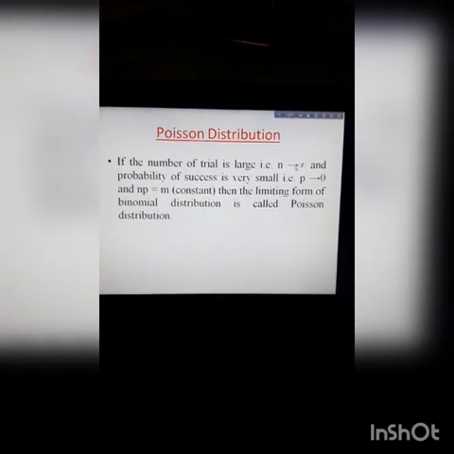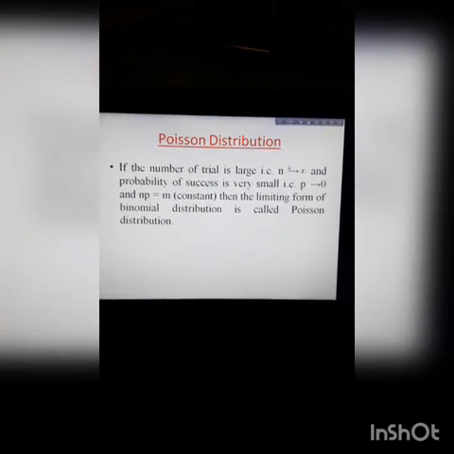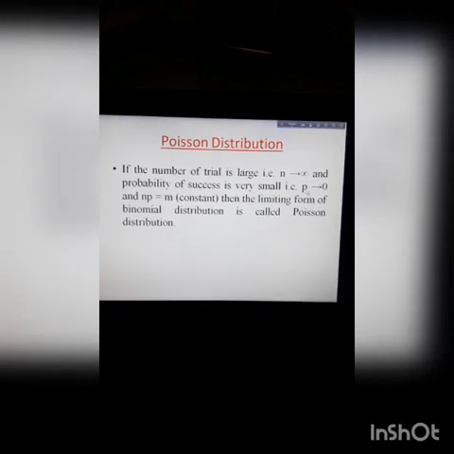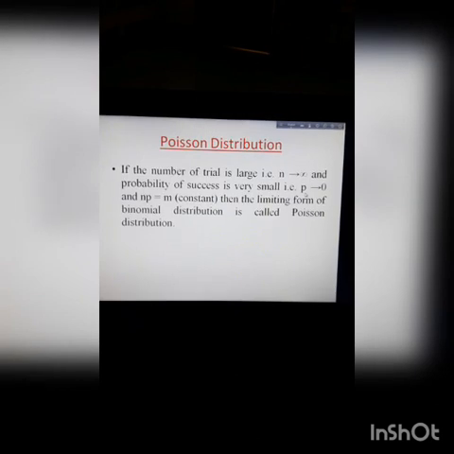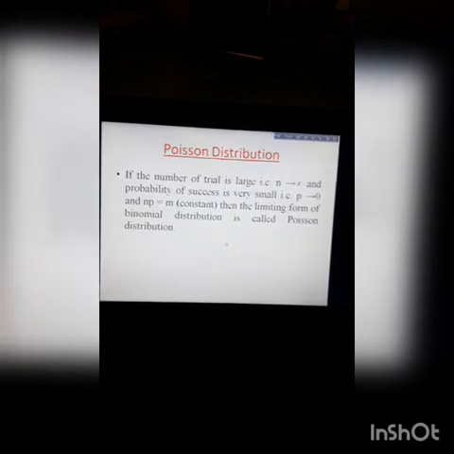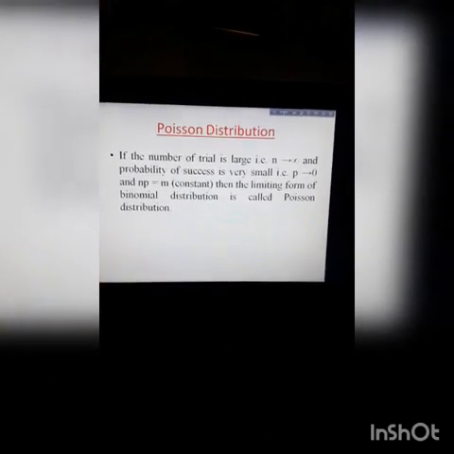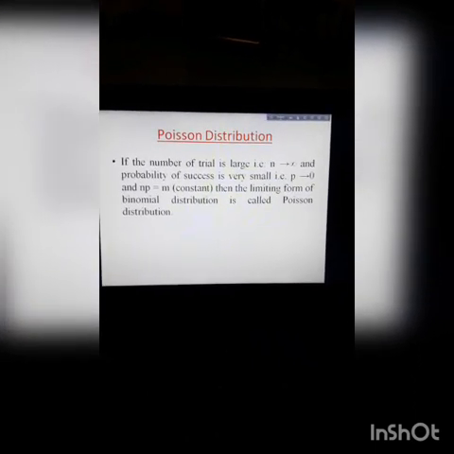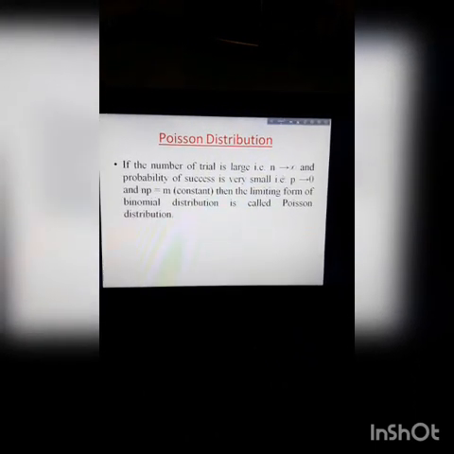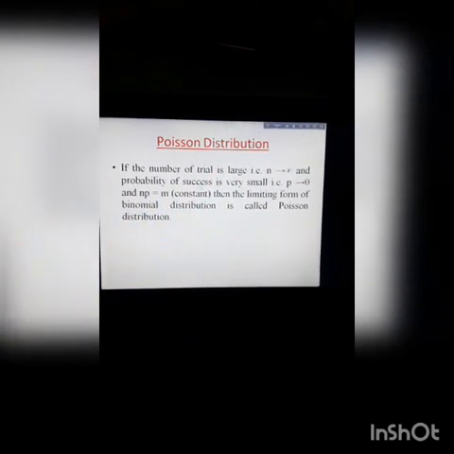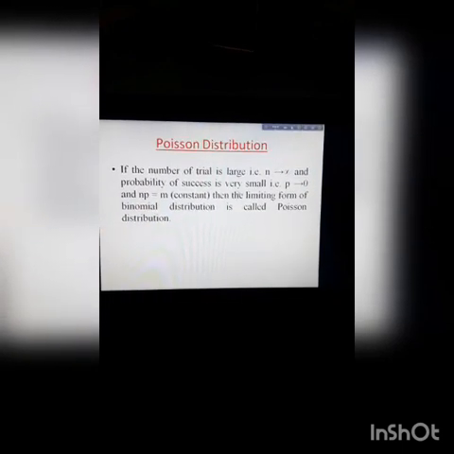Then the limiting form of binomial distribution is called Poisson distribution. There are two key points, which are number of trials is large, that is n tends to infinity, and probability of success is very small, that is p tends to 0. So what is Poisson distribution? Poisson distribution is a limiting form of binomial distribution when the number of trials is very large, the probability of success is very small, and the product of number of trials and probability of success is a constant.